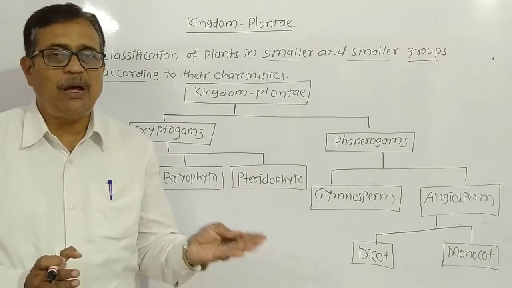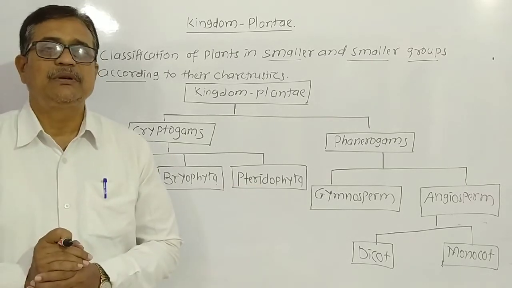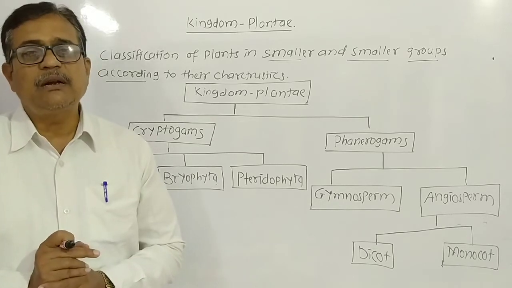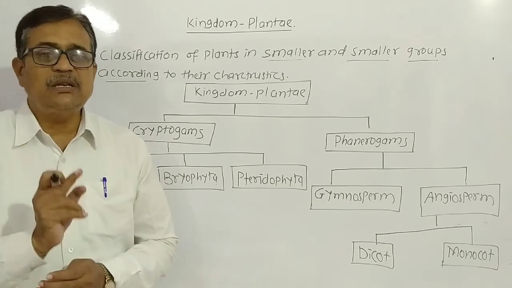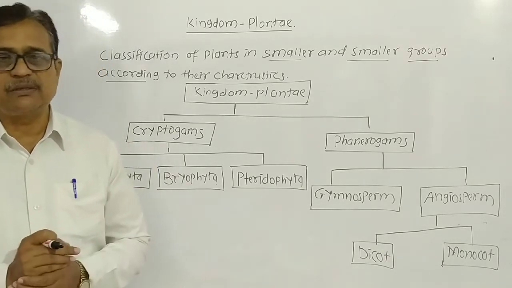Means flowering plant and non-flowering plant. That is the first base of classification. The second important point is that vessels are present or vessels are absent. What is meant by vessels?